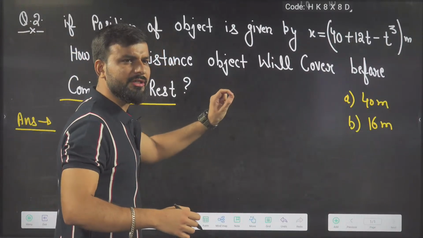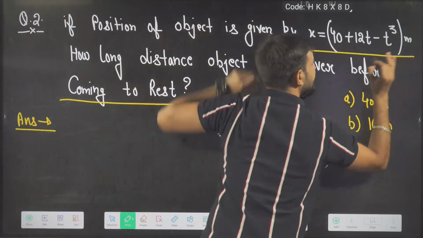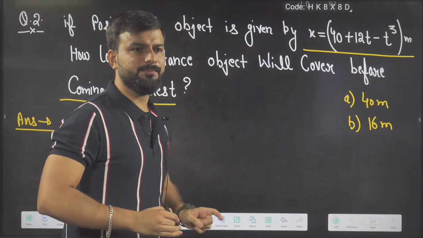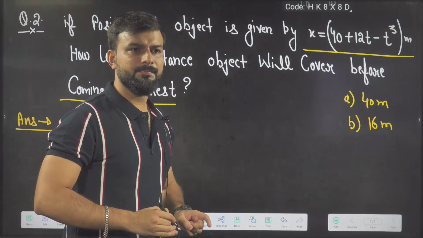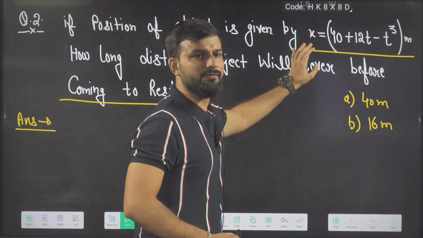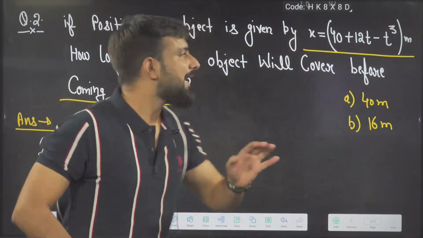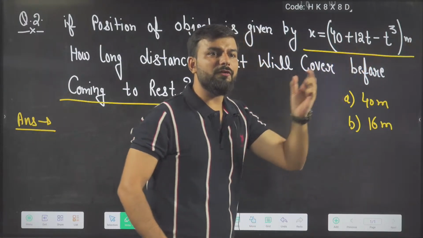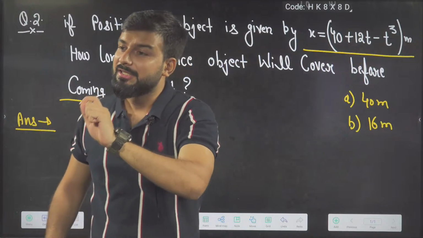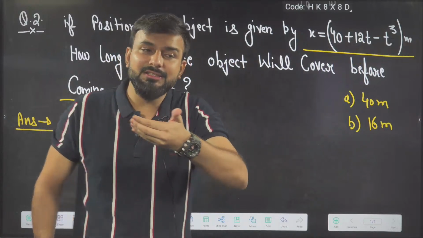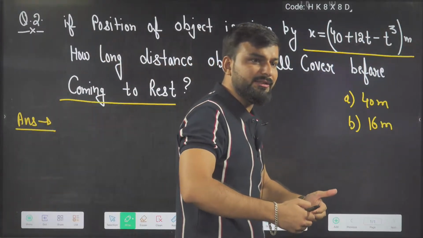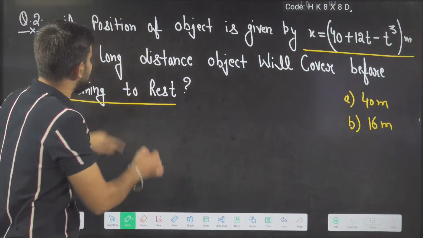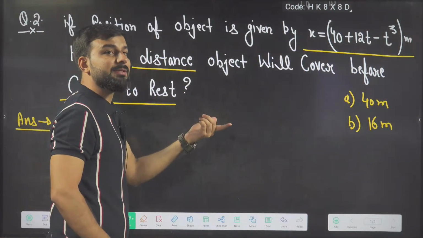Beta, in this question, tell me, is this x velocity or position? This x is position. Very good. Now you see the position of the particle is changing with time. As time gradually increases, the object moves from place to place. But he is saying you have to calculate the distance covered by the object before coming to rest.